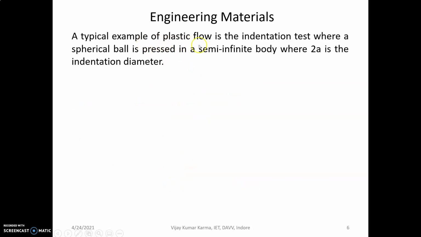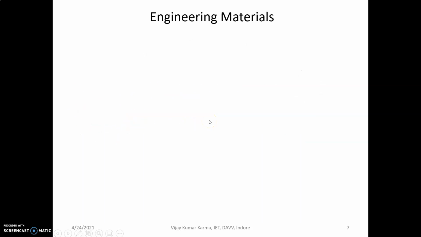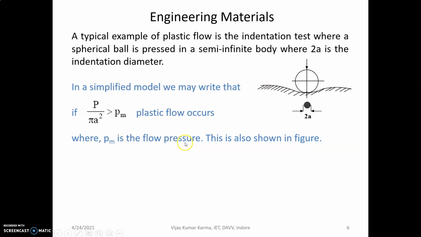A typical example of plastic flow is the indentation test, where a spherical ball is placed on a semi-infinite body. So this is another example of plastic flow. There is a spherical ball which is indented, and here 2a represents the indentation diameter. In a simplified model, we can write: if P by pi a square is greater than Pm, then plastic flow occurs, where Pm is the flow pressure. This is also shown in the figure.